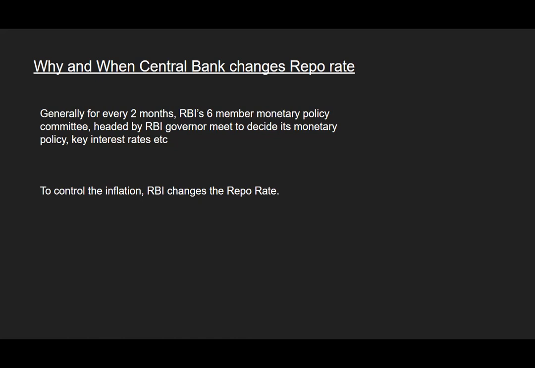Okay, I will explain with one example. Assume currently the interest rates are low. So if the interest rates from banks are low on loans, then what will we do? We will try to plan for a home, we will try to plan for a car, we will try to plan for a bike.